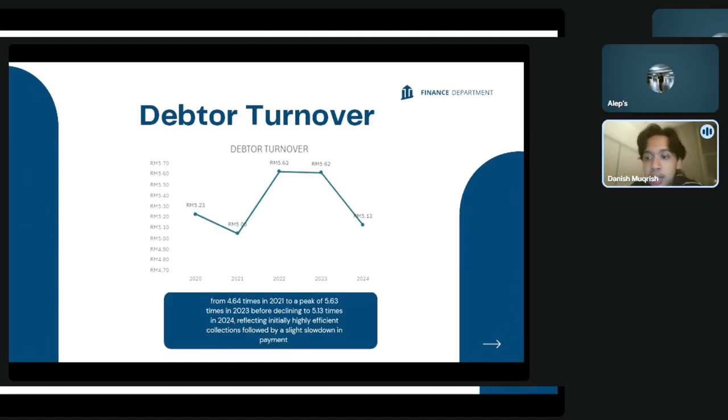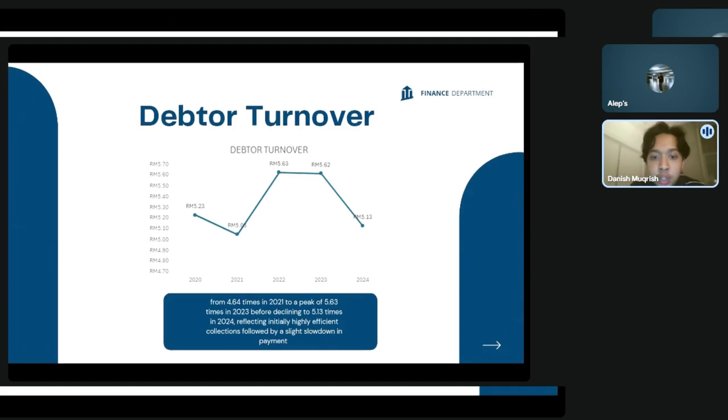And lastly is the debtor turnover, which shows a period of significant growth in collection efficiency, rising from 4.64 times in 2021 to a 5-year peak of 5.75 times in 2023. This upward trend highlights a high-quality debtor base and a period of peak management effectiveness in converting credit sales into cash. However, the ratio declined to 5.13 times in 2024, suggesting a slowdown in collection velocity.